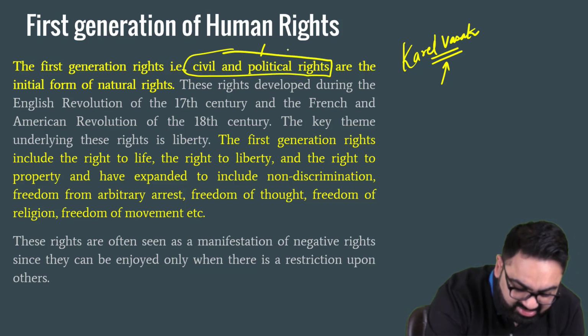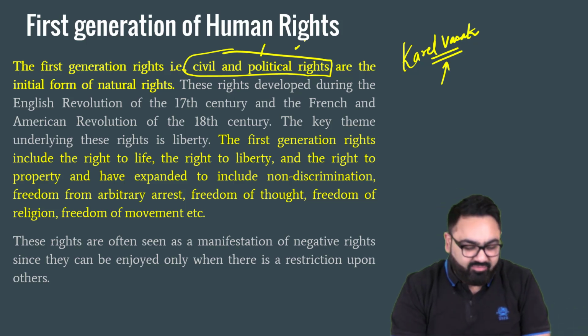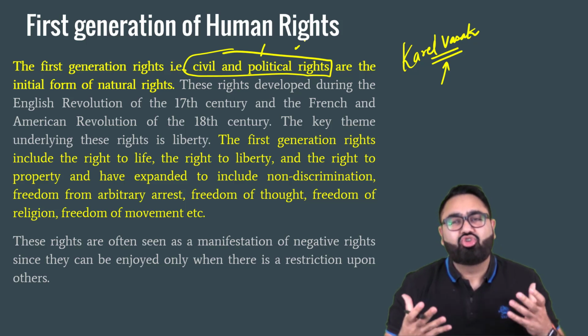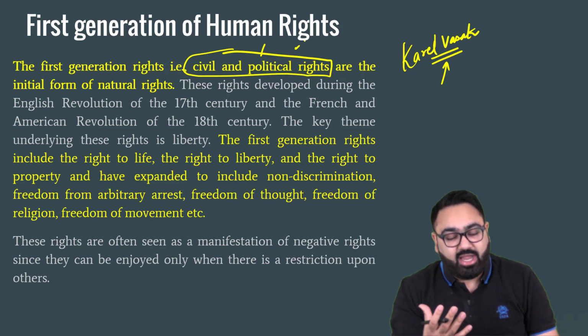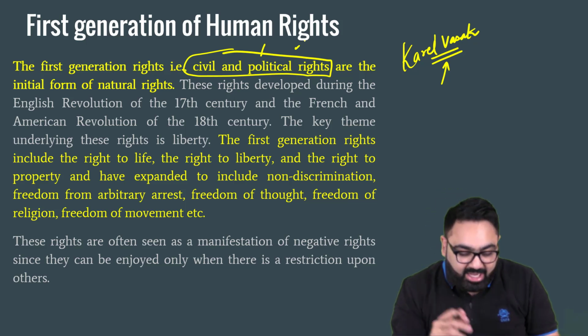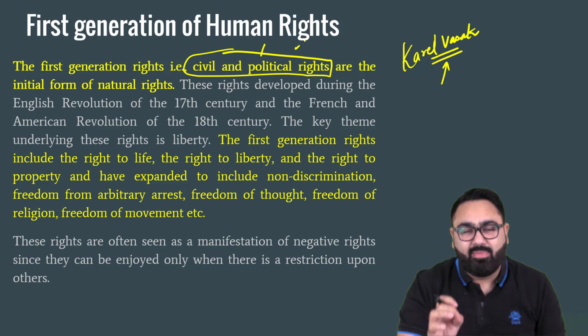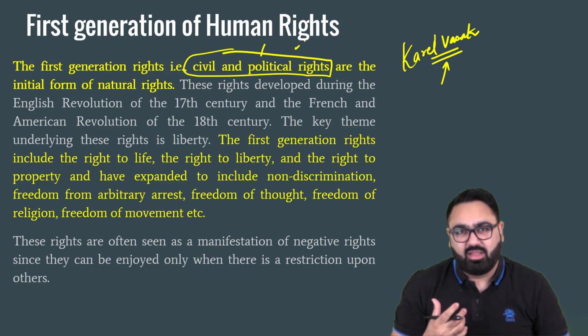As the name suggests, these rights basically came up at the time of English Revolution, French Revolution, American Revolution, when the common people did not have the most basic political rights that we have today. For example, right to vote, right to contest elections, the most basic social rights like right to own your property, right to life, a kind of promise by the state that they will not take away my life randomly.